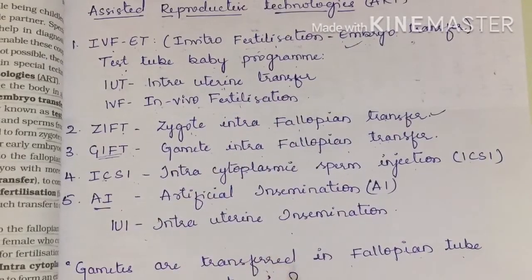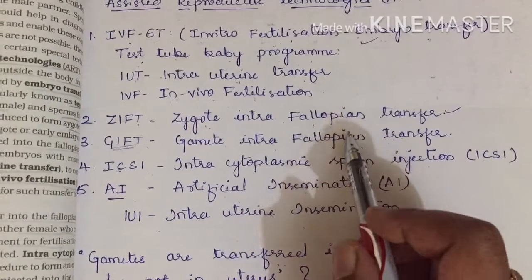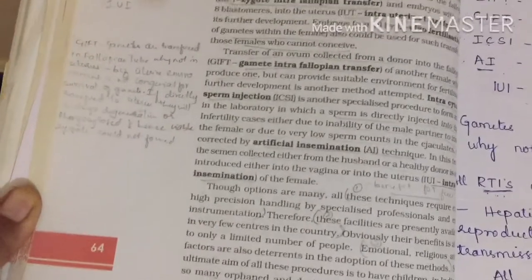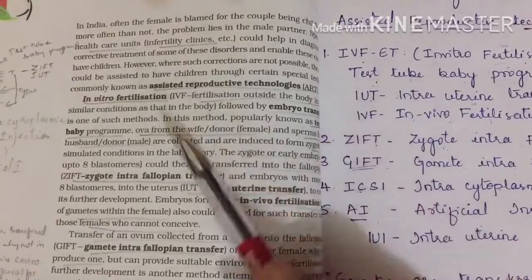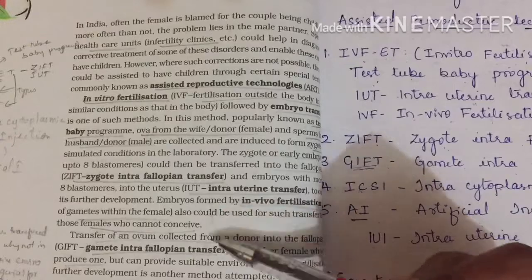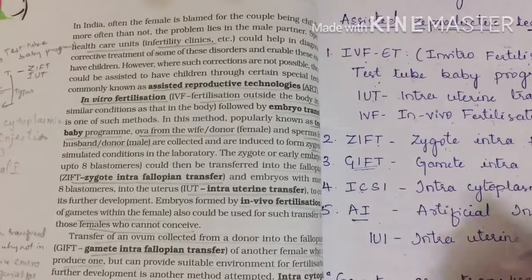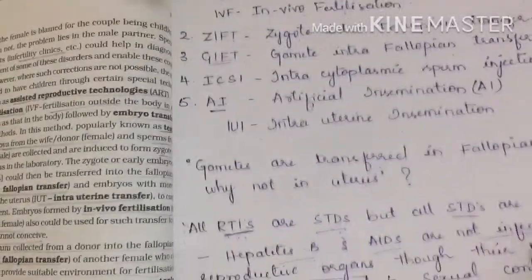Now you might be wondering where you are going to get the notes from. You will find the notes on page number 64 of your textbook. They have given complete details about assisted reproductive technologies in these two paragraphs. Collect the information and prepare notes from it. I didn't prepare them because they are already present in your textbook. It will be repeated. Okay, fine.